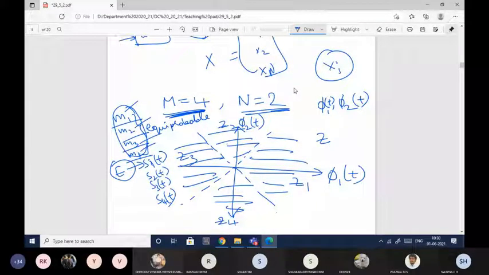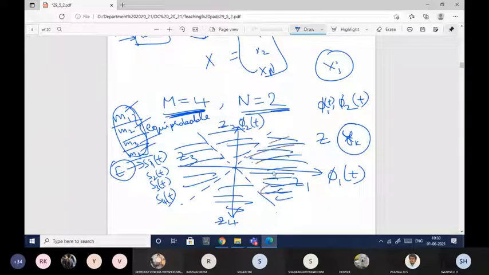Whatever yk I'm calculating, it can be any value. If it is falling in this region, then the decision will be made in favor of the first symbol. If it is falling in the second region like this, then the decision will be in favor of the second symbol. If yk falls in this region, the decision will be made in favor of the M1 symbol.